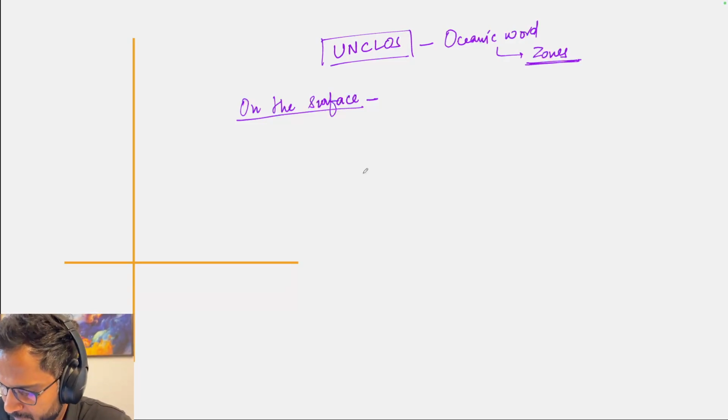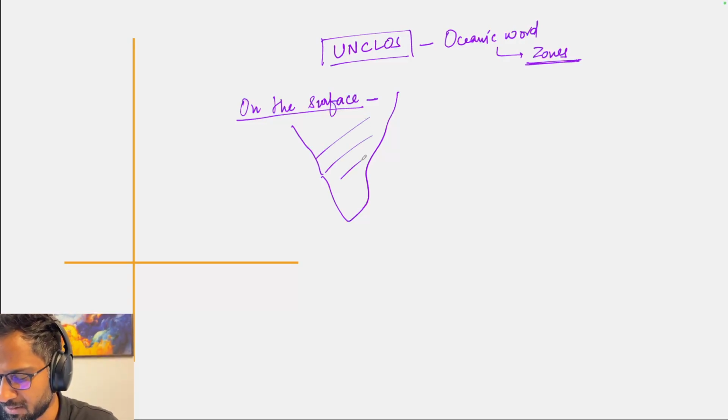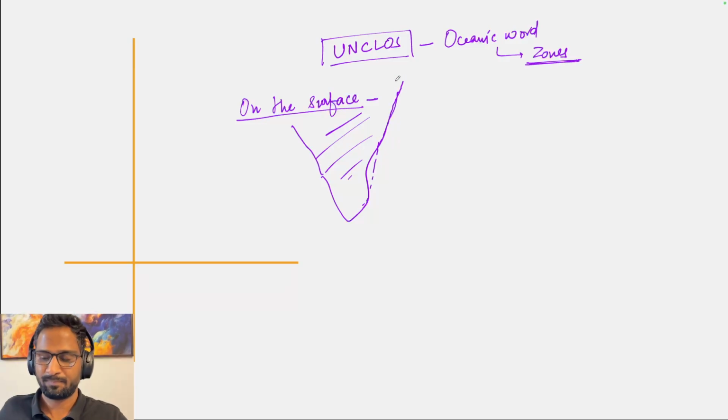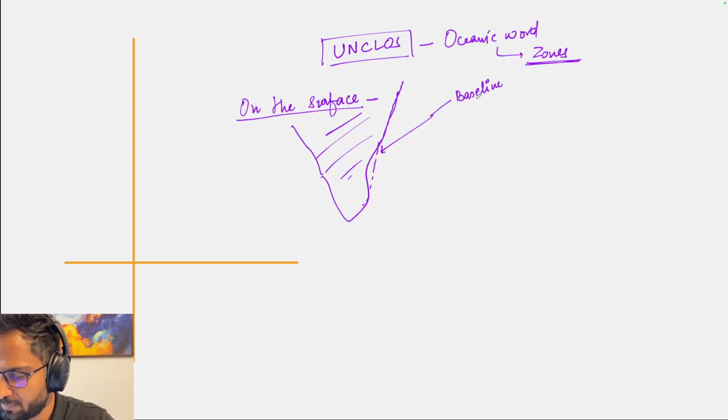Let's look at them. Let's say this is some continent. Let's say this is the peninsular part of India. This is a continent. And this is the average shoreline of India. This dotted line presents the average shoreline, which is technically referred to as baseline. इसके अंदर जो वाटर है, this water is called internal water.